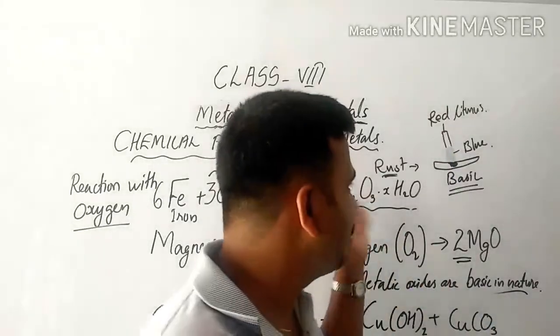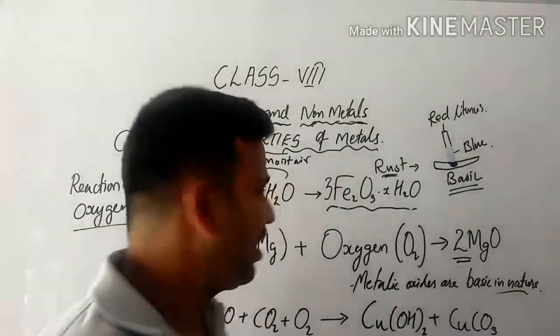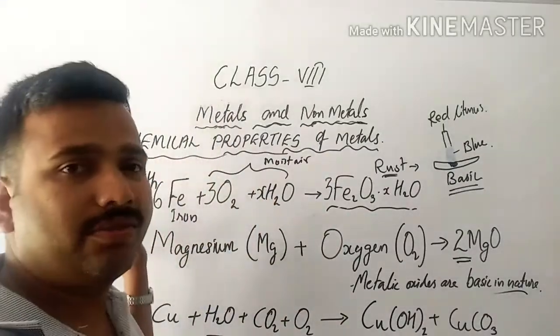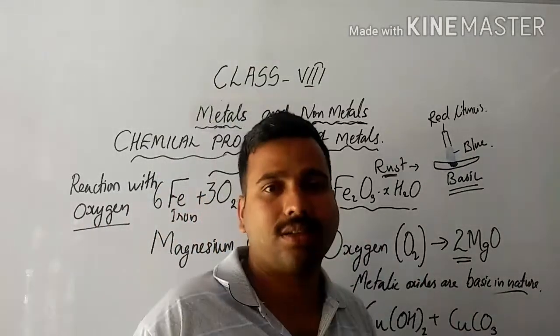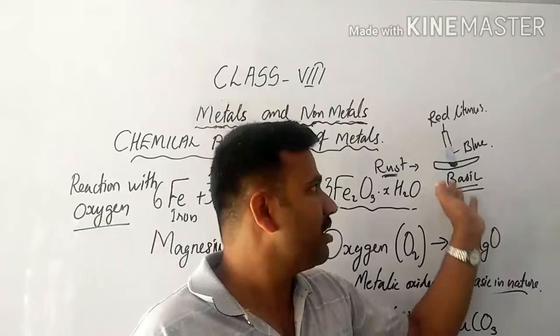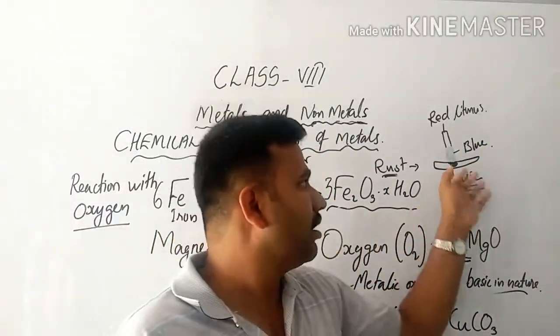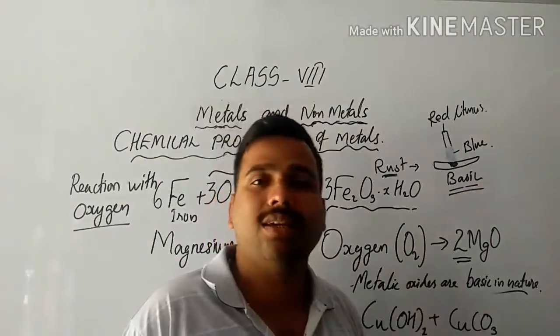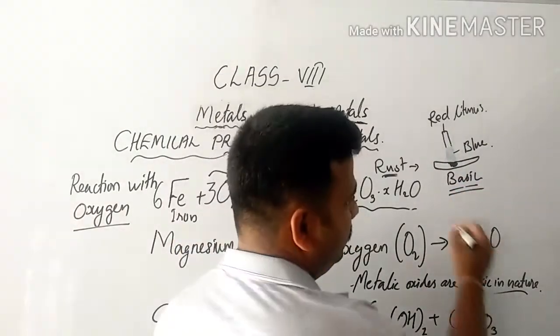So that is the nature of the metallic oxide formed as a result of this chemical reaction, which is associated with every chemical change. When this particular metal reacts with oxygen, and water vapor is also present in the atmosphere, a metallic oxide is formed, and that oxide will be basic in nature. Bases, some examples. Can you say some examples of bases?